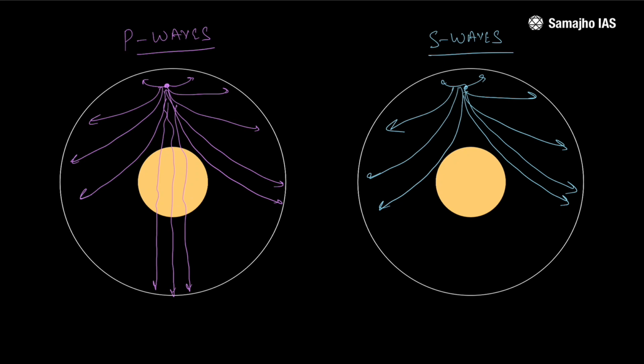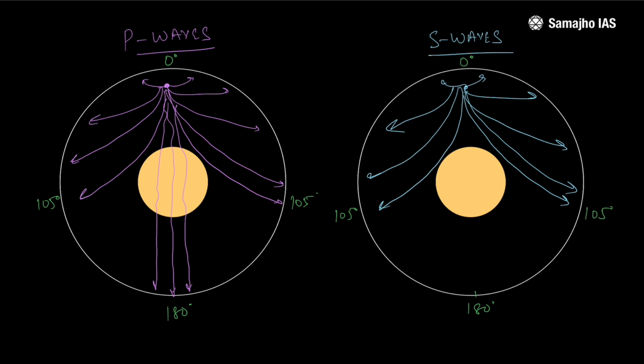What is the extent of this propagation? Let's say this is 0 degrees just above the focus and this is 180 degrees from both directions. Again, this is 0 degrees, this is 180 degrees. If you notice, in the case of the P waves and S waves propagating through the Earth's crust, this is the maximum extent. 105 degrees on both sides is where the waves would propagate through the Earth's crust.